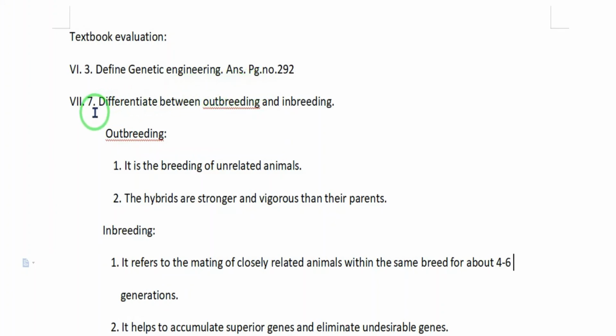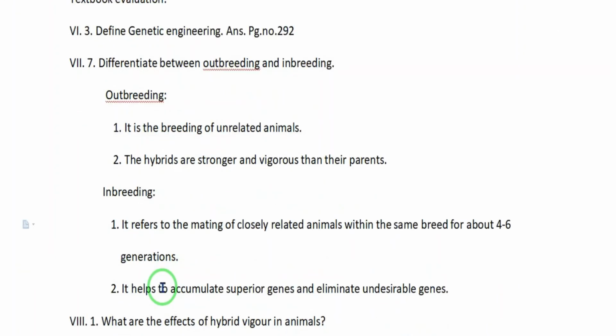Then Roman number 7, seventh question. Differentiate between outbreeding and inbreeding. Outbreeding: it is the breeding of unrelated animals. Number 2: the hybrids are stronger and more vigorous than their parents. Inbreeding: it refers to the mating of closely related animals within the same breed for about 4 to 6 generations. Number 2: it helps to accumulate superior genes and eliminate undesirable genes. This question you have to write in your notebook.